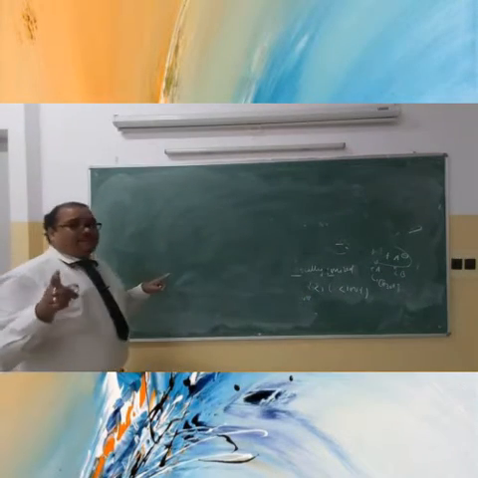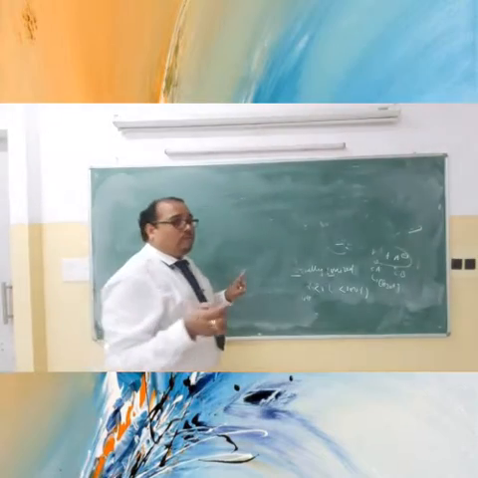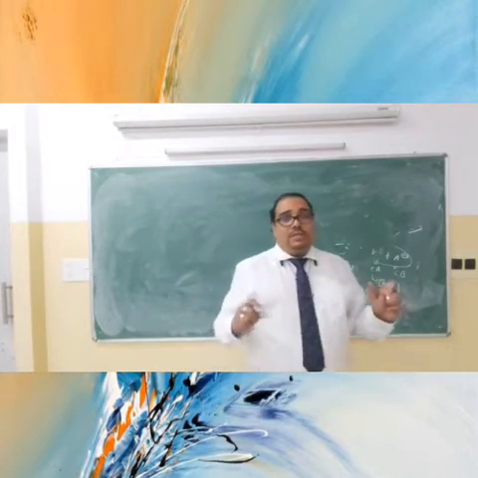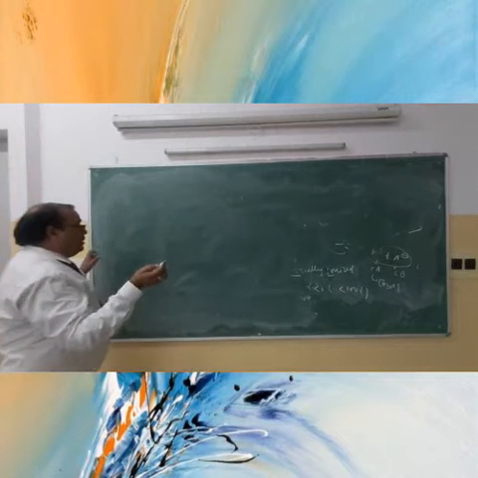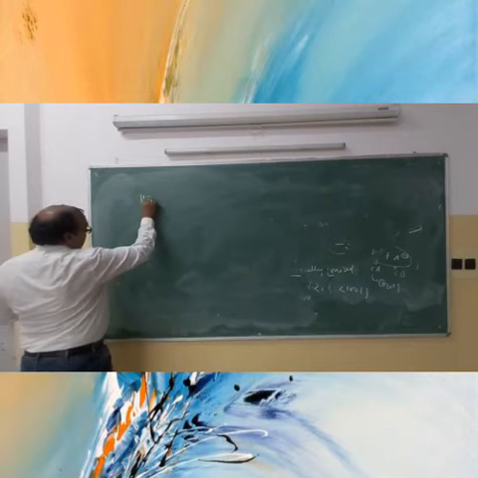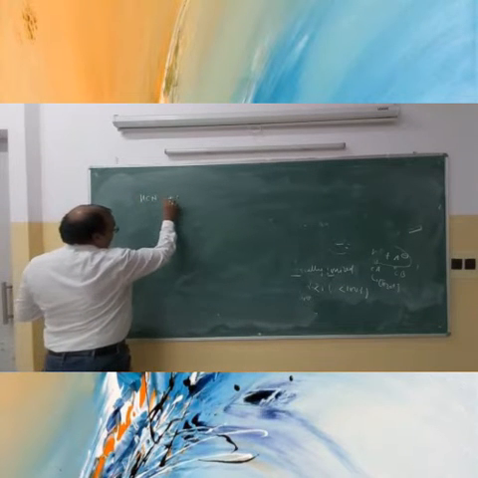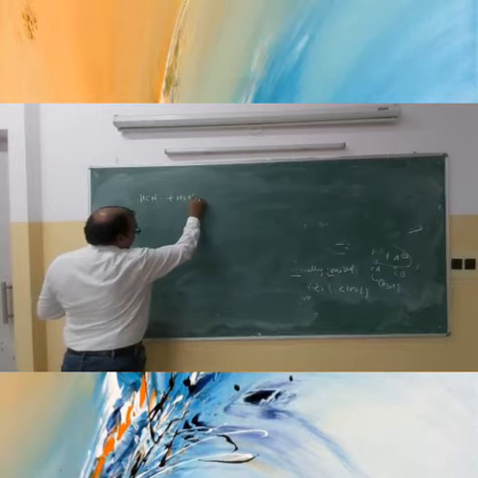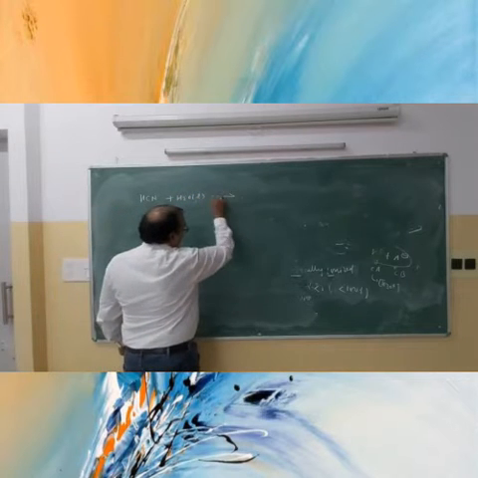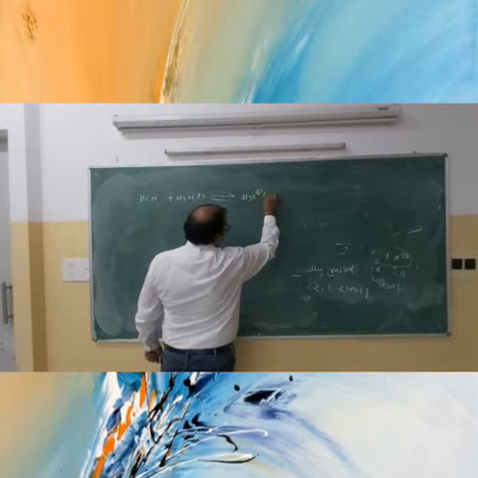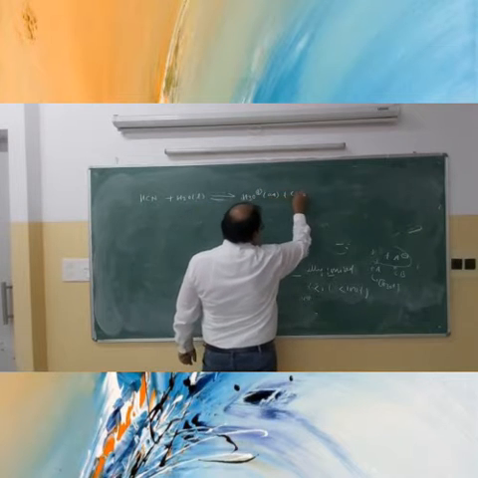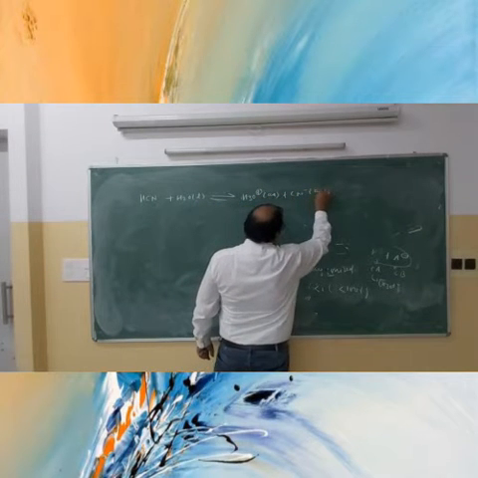So now we are going to explain the dissociation of the weak acid, HCN, and we will see the equilibrium expression. Suppose this is the weak acid, a liquid, and we dissolve it in water. What will happen? Obviously, it will form the hydronium ion, aqueous, plus the cyanide ion, aqueous.